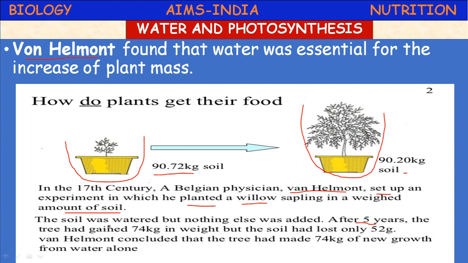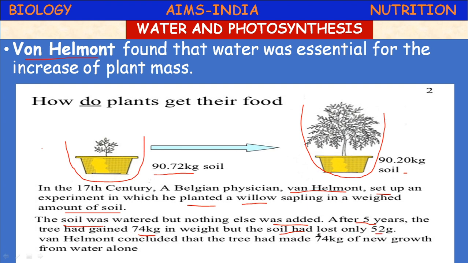The soil was watered. He added only water, no other supplements. After 5 years, the tree had gained 74 kg in weight, but the soil had lost only 52 grams.